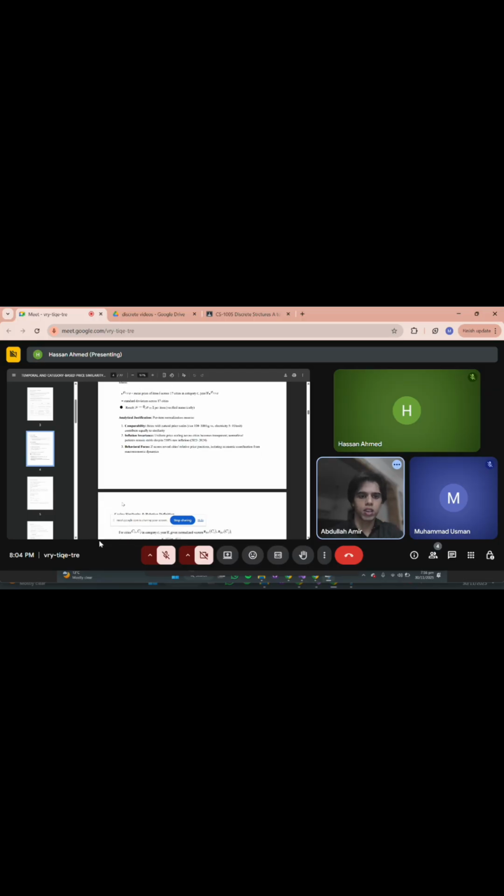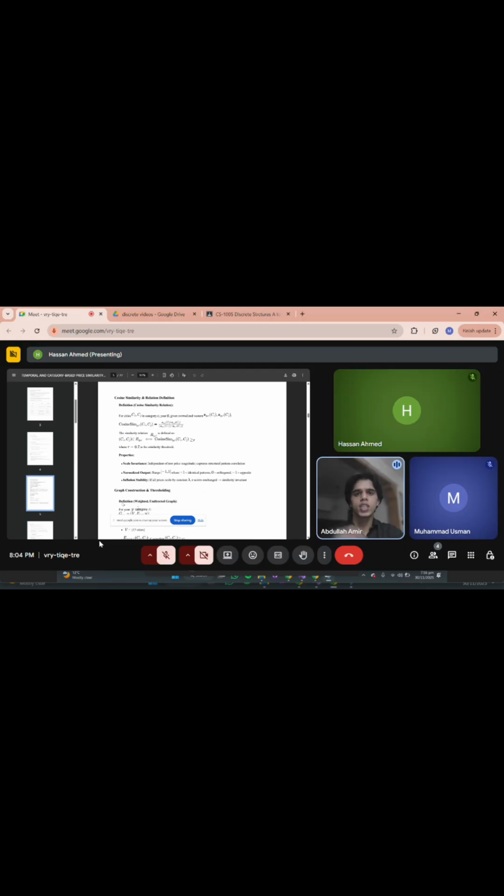Next, cosine similarity and relations. Cosine similarity is mathematically the dot product of two normalized vectors divided by the product of their magnitudes. If the cosine similarity is closer to 1, the two cities are similar, and if it's closer to 0, the two cities' patterns are orthogonal. We define a relation R on two cities: two cities are related if their cosine similarity exceeds the threshold. We analyzed three thresholds: 0.6, 0.7, and 0.8. The value 0.7 emerged as optimal. It was strict enough to filter the noise from our data, but also inclusive enough to capture genuine coordination.